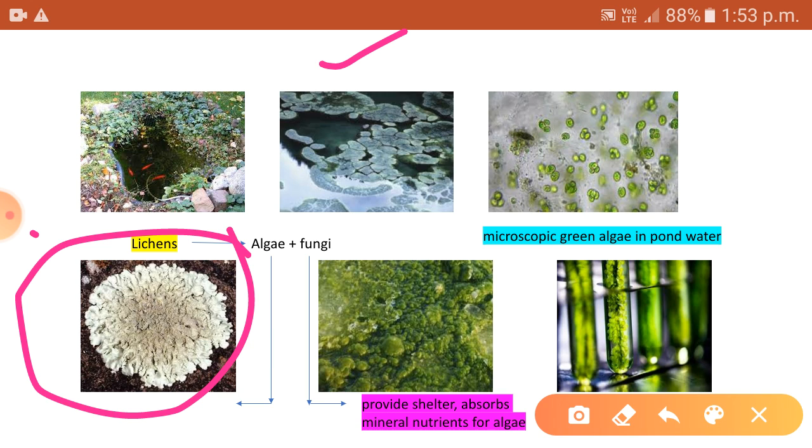Now about this structure on the trees, they are called lichens. Lichen is a symbiotic association between algae and fungi. Here, fungi provide shelter for algae and also absorb mineral nutrients for the algae. In turn, for its help from the fungi, algae will provide food for the fungi.